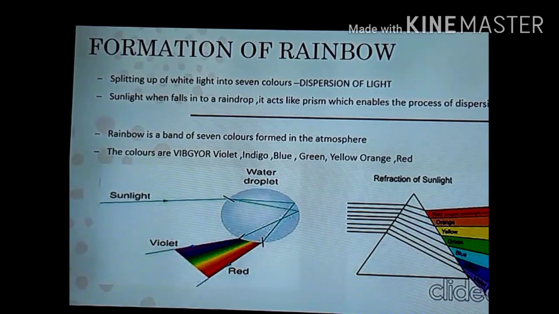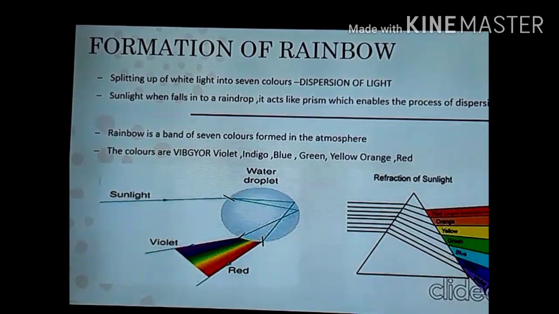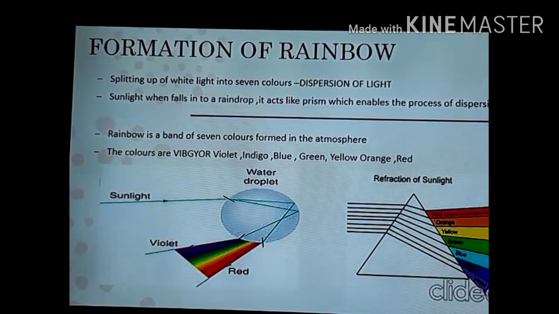The physics behind it is this: when white light falls on the water droplets, inside the water droplets the white light splits into 7 colors, and all these 7 colors combined give the effect of a rainbow, and we see the rainbow in the sky.